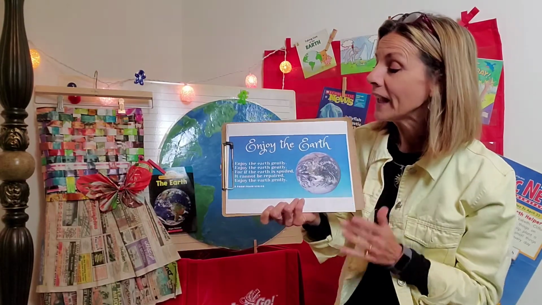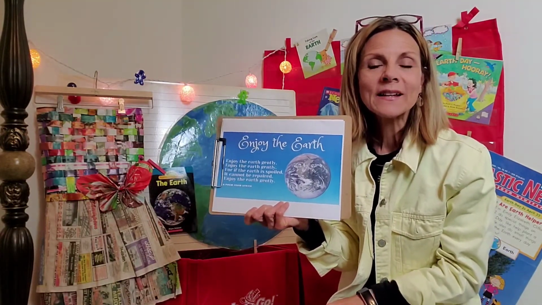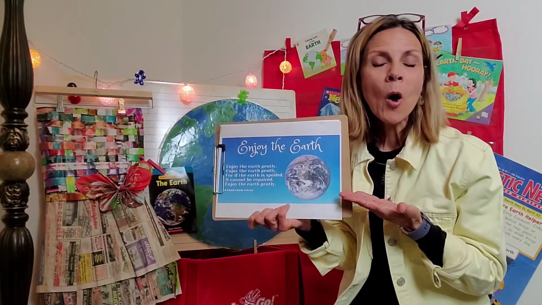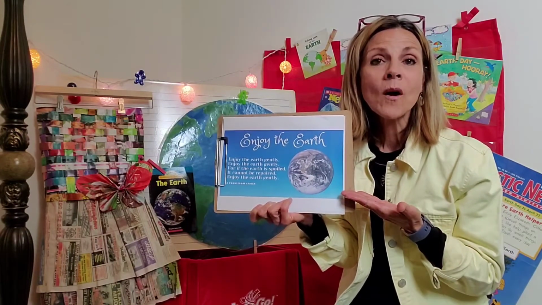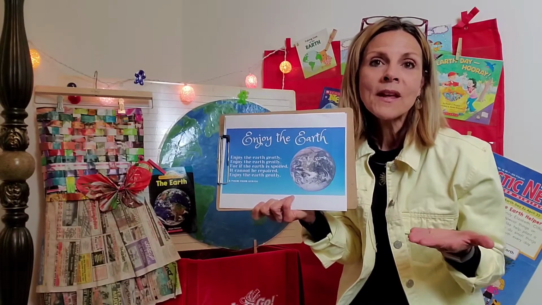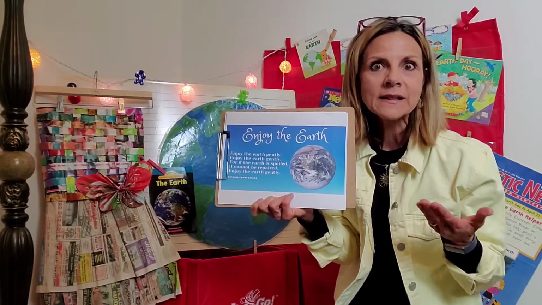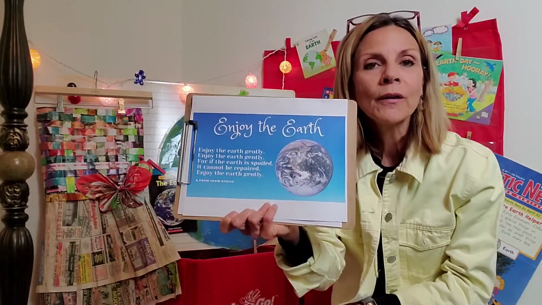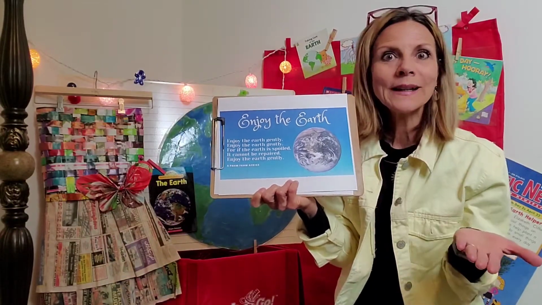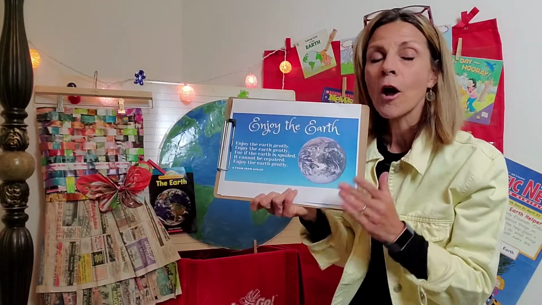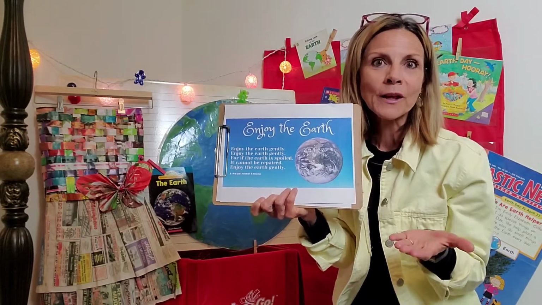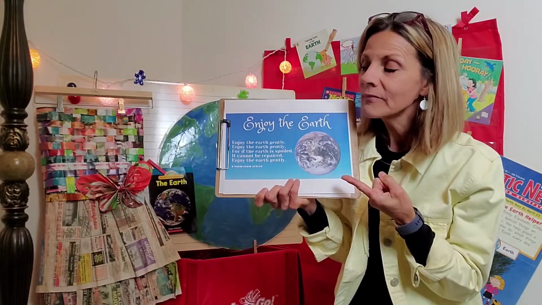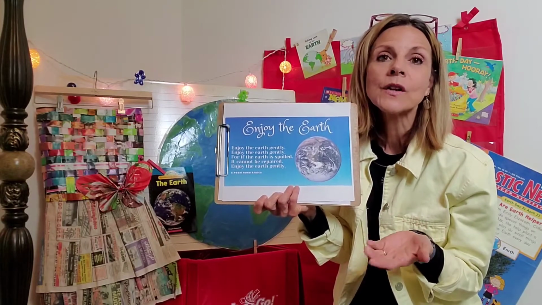So when we're thinking about a poem, you understand that anyone that writes a poem is writing with feeling. Usually a poem is written to express someone's strong feelings about something of value to them or something that means a lot to them. So in this poem called Enjoy the Earth, the poem writer is unknown, it just says a poem from Africa. That's a place on the planet Earth. In this poem, the author is sending us a message about the planet Earth.